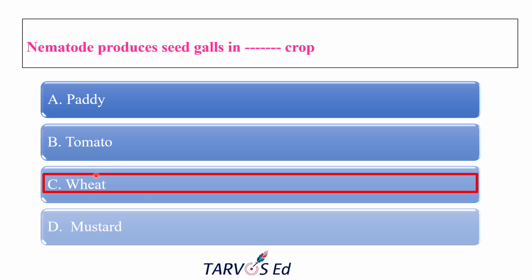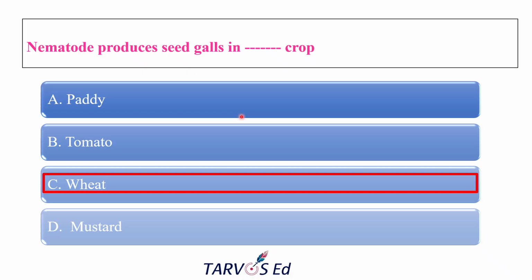So seed galls in wheat are generally caused by the nematode Anguina tritici, which is the wheat seed gall nematode. The particular nematode is also known as ear cockle nematode or wheat seed gall nematode. What happens in general is that the juveniles of the nematode infect the wheat seedlings, move up and feed in the growing point. So instead of normal grains, the ear produces seed galls, which are hard, dark in color and irregular in structure, filled with thousands of nematode larvae.